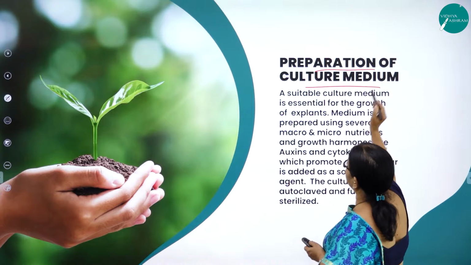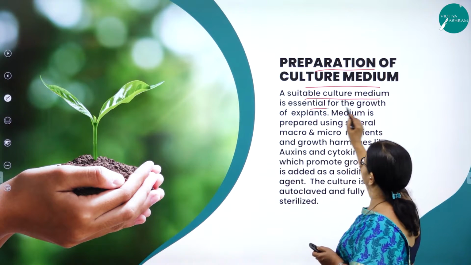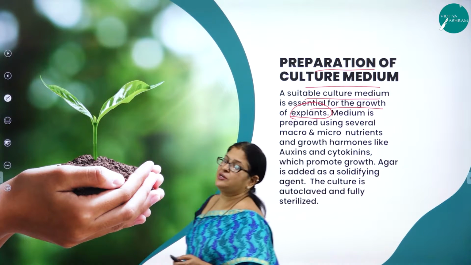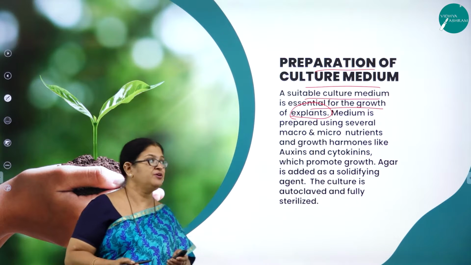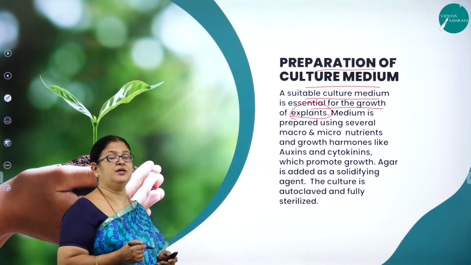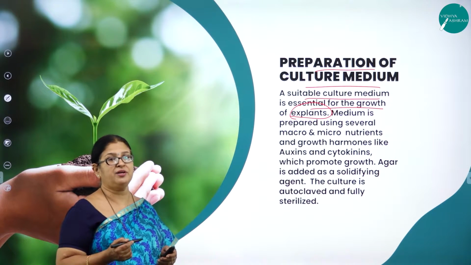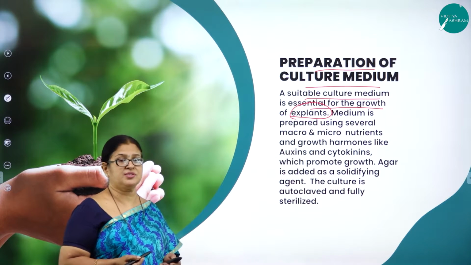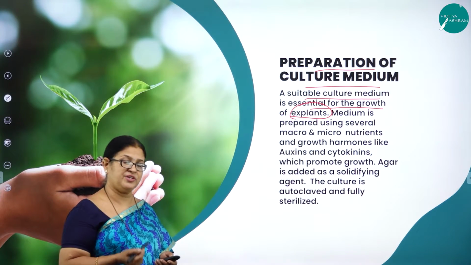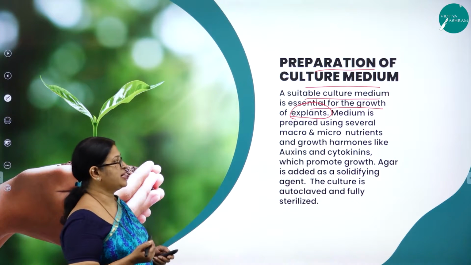Preparation of culture medium. Here you can see the suitable culture medium is essential for the growth of the explant. The explant should be grown in an artificial nutrient medium provided with carbon sources like sucrose, then inorganic salts, vitamins, amino acids, auxin, gibberellins and cytokinins.